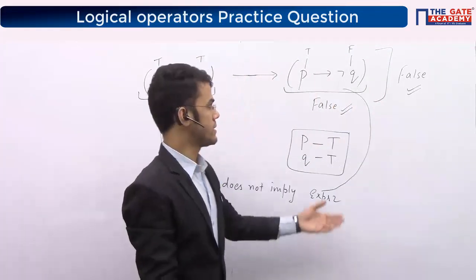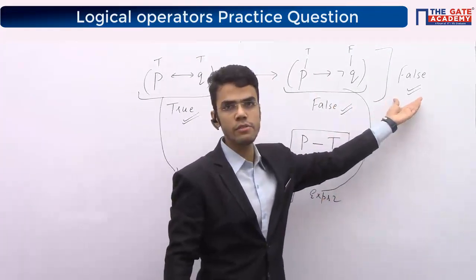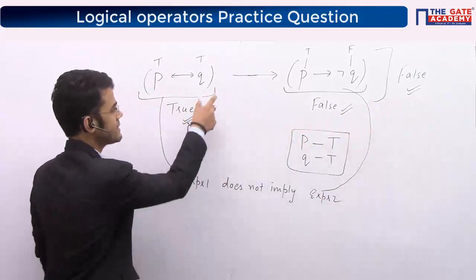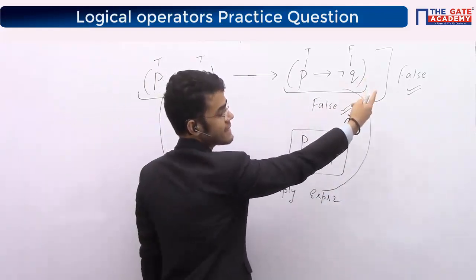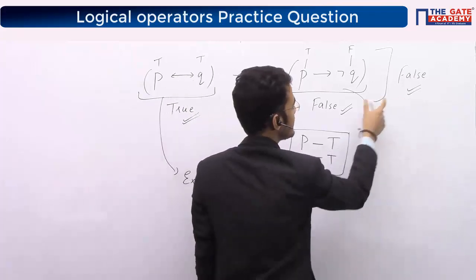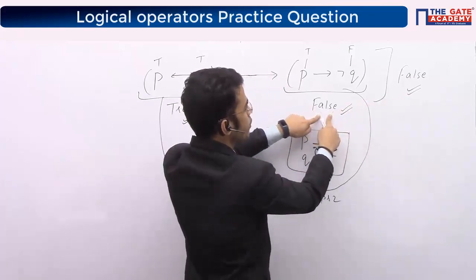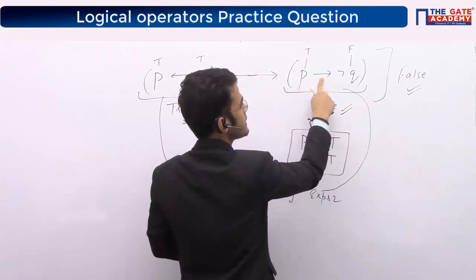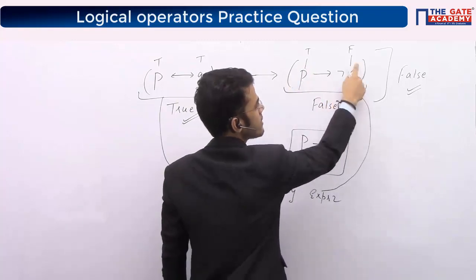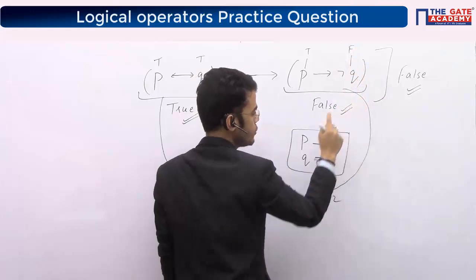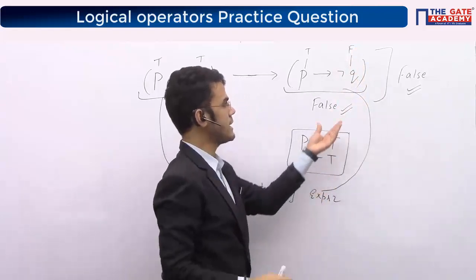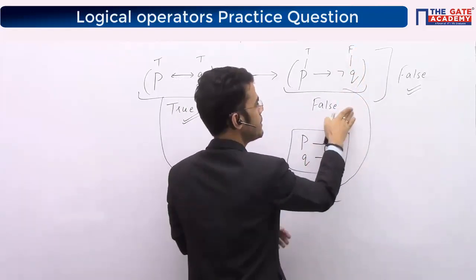Yes. So we just have to generate the false case. How do we generate a false case? I have to make this side true and this side false. Only in that case can I generate the final case as false. So I started from this side. How will this become false? When this is the implies operator again, when this is true and this is false. So P should be true. Negation Q false means Q should be true. So with these values, this is achieved. The right hand side will become false.